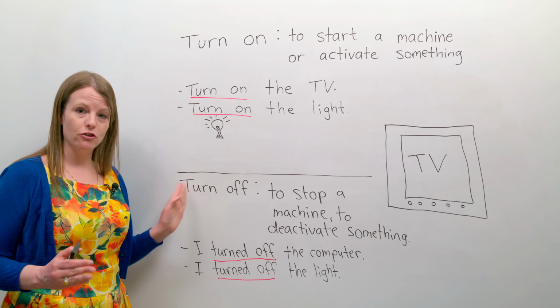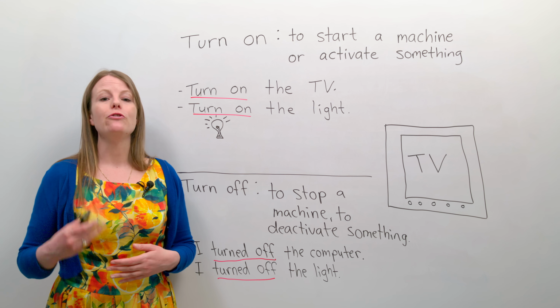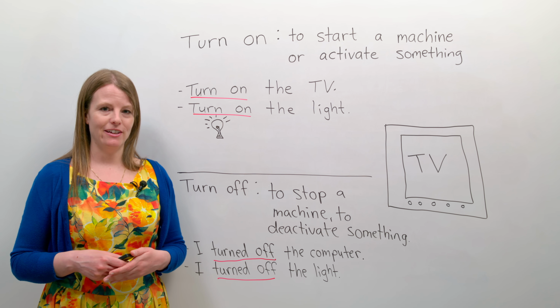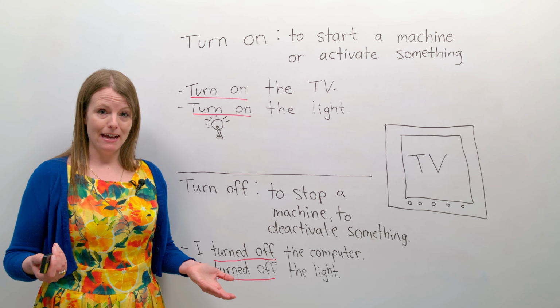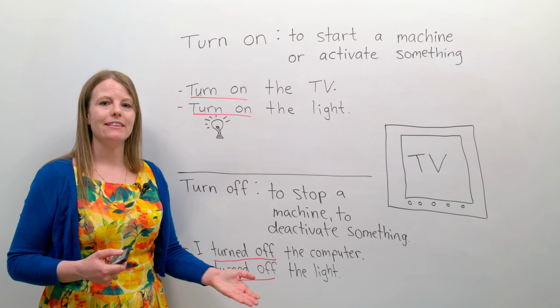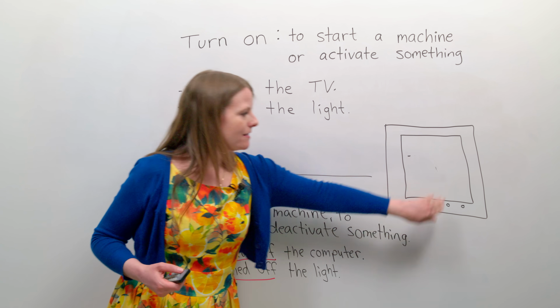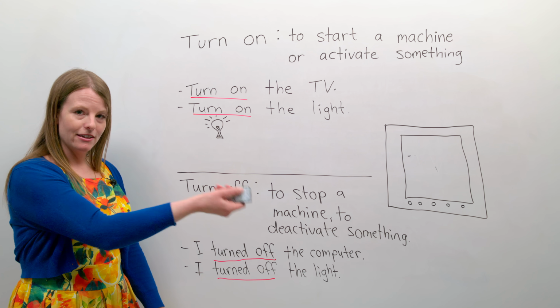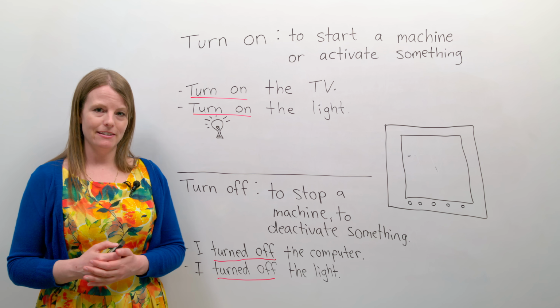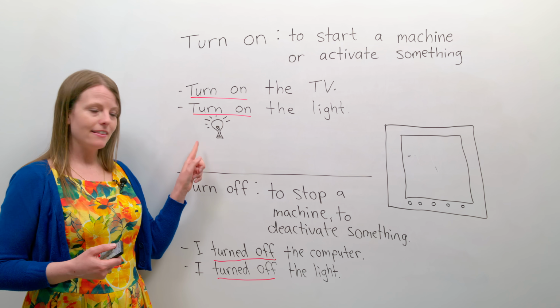Turn off means to stop a machine or to deactivate a machine. For example, I turned off the TV. So now it's off. I turned off the TV. I turned off the light.